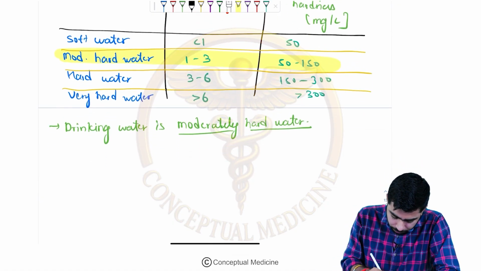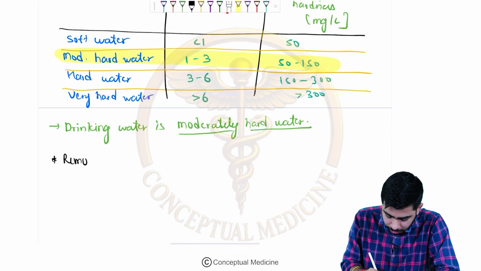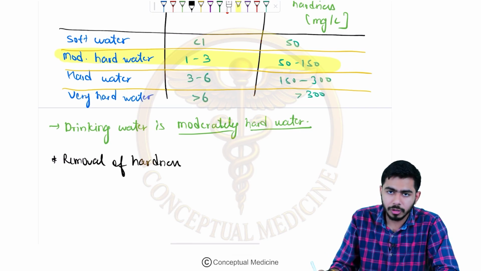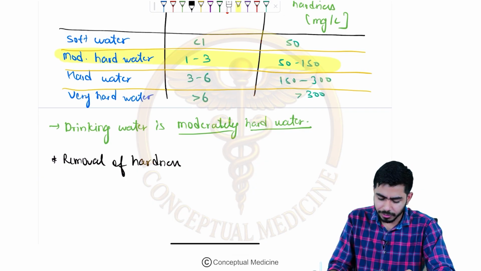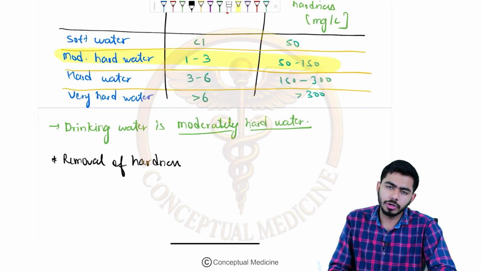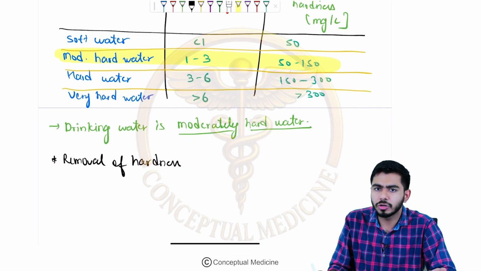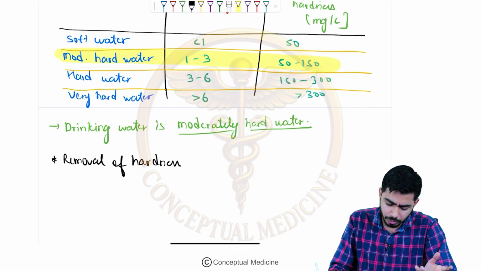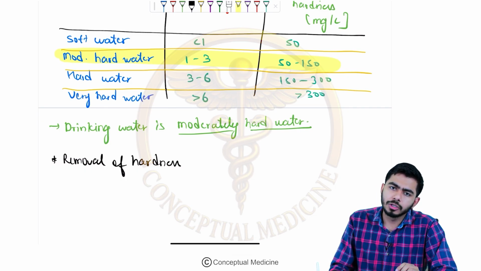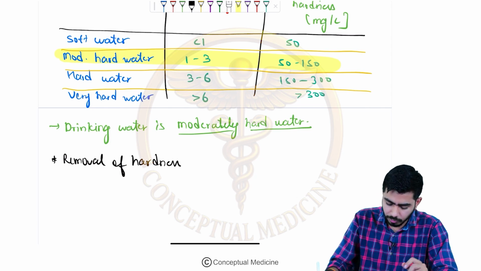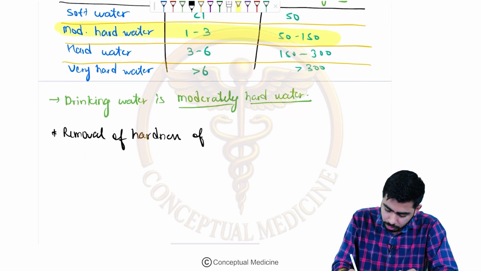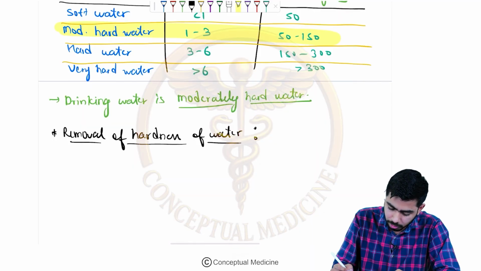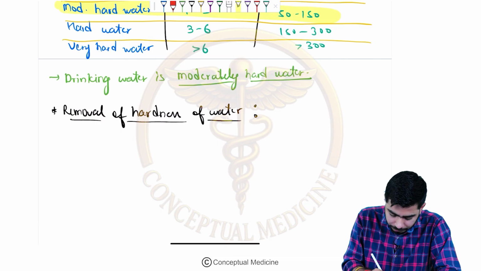Now we shall talk about one important point, that is about the treatment or removal of hardness of water. How can you remove the hardness? First of all, for example, if hardness of water is going beyond 3 milligram per liter, obviously it is not suitable for drinking, right? It is now in the category of hard water, not the moderately hard water. So now you need to do the softening of this particular water. How will you be removing the hardness of this particular water, right? So let's talk about that as well.